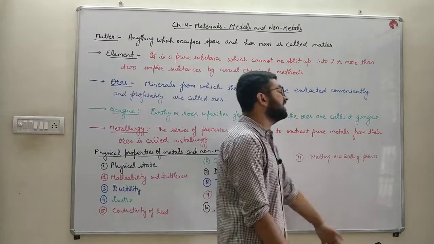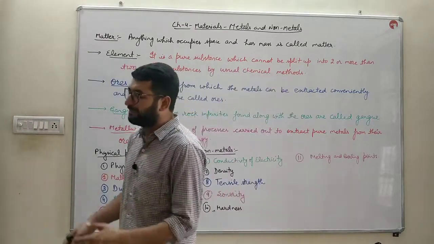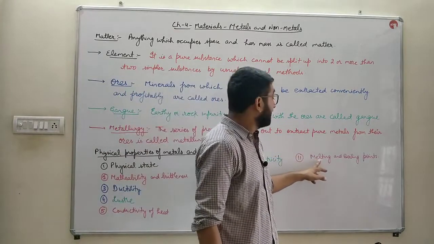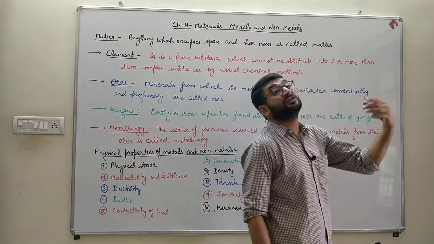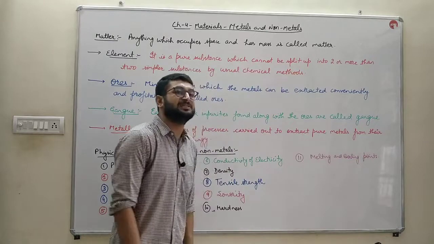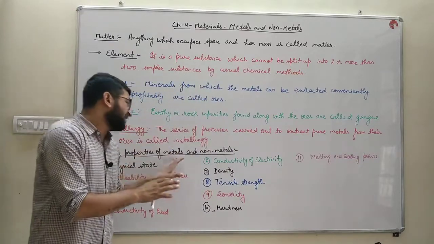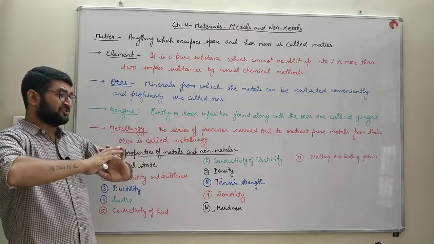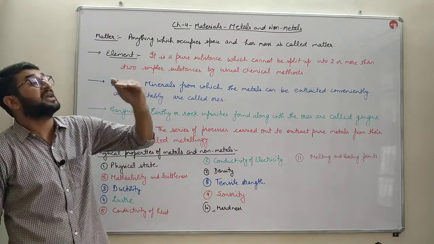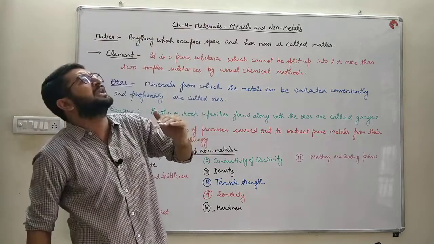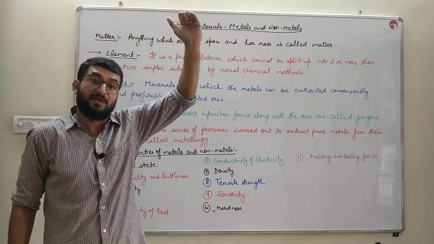The last is melting and boiling point. The temperature at which a solid will melt, converted into liquid, and the temperature at which a liquid will be converted into gaseous form, that is known as boiling point. Metals are hard, their tensile strength is more, so their melting and boiling point is high. जब आसानी से टूटते नहीं है बच्चे तो उनका मेल्टिंग और बॉइलिंग पॉइंट हाई होता है, except